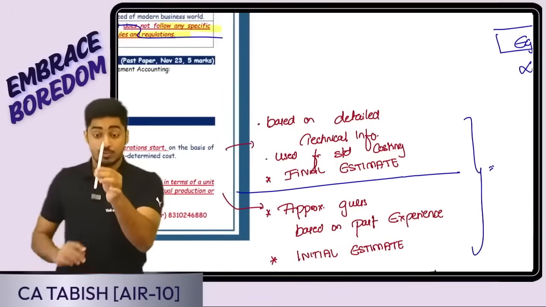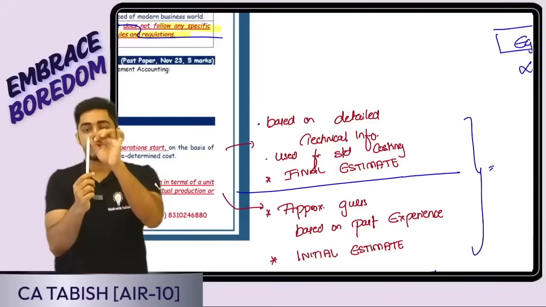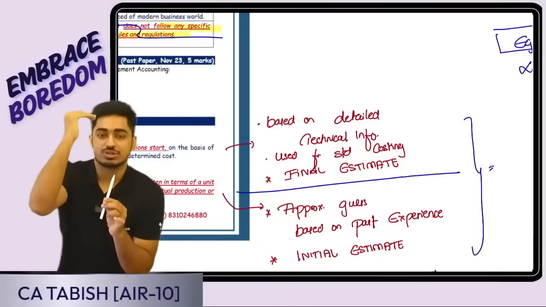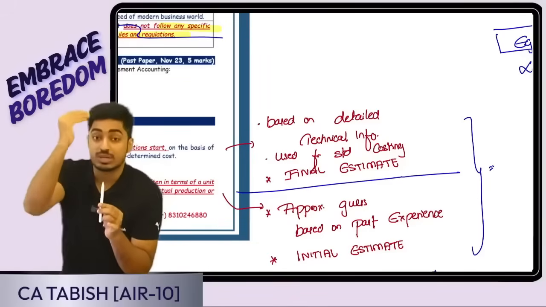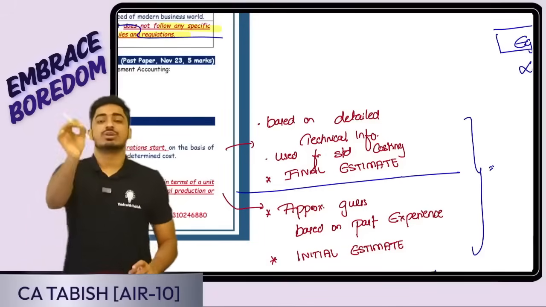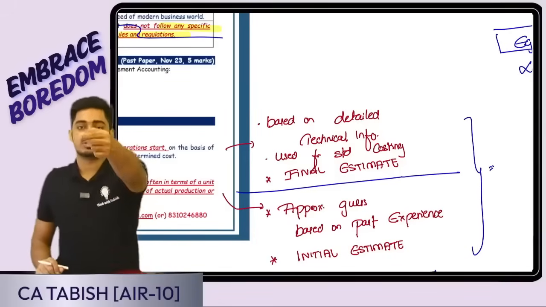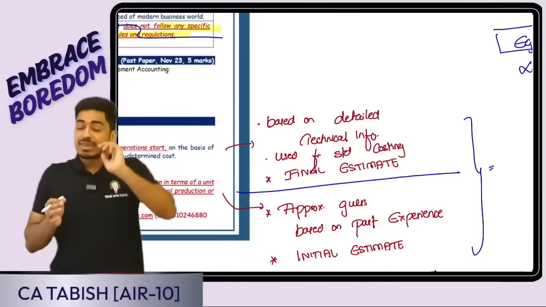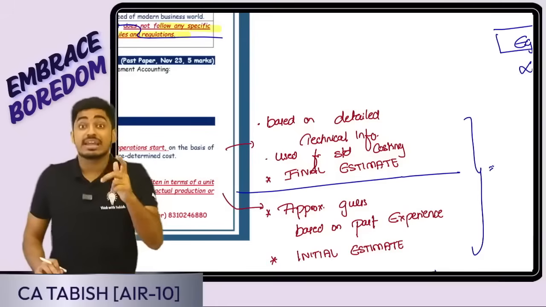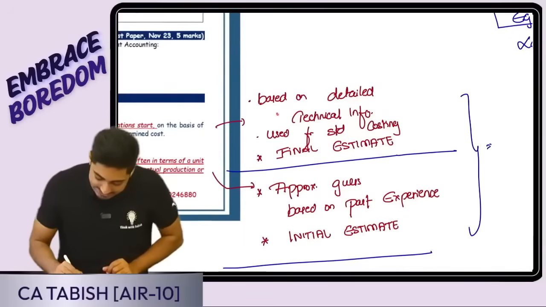Before I produce, I will predetermine, pre-calculate what all is needed to produce this product. For each of these inputs, based on the technical specification, the industry requirement, and the current market situation, what is the price? That means right now, to produce one unit, ideally how much cost is needed? Suppose to produce one pen ideally the cost is 15 rupees. That is my predetermined cost. Before I produce, I am calculating this, but it is not a random guess. I am following the technical information. Based on that, in a detailed way, I am predetermining my cost.